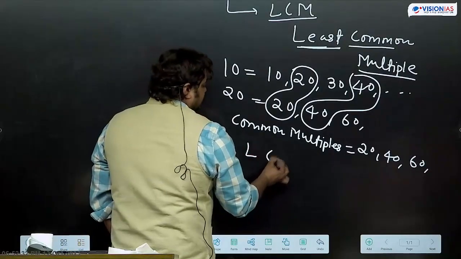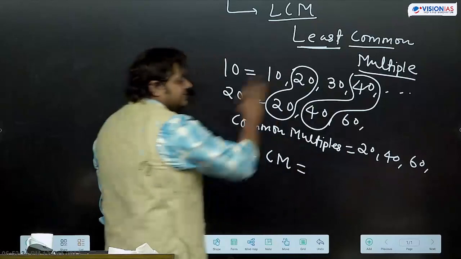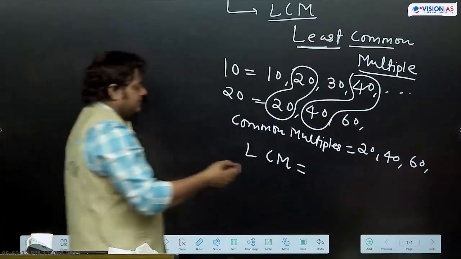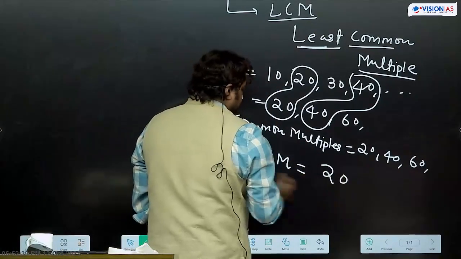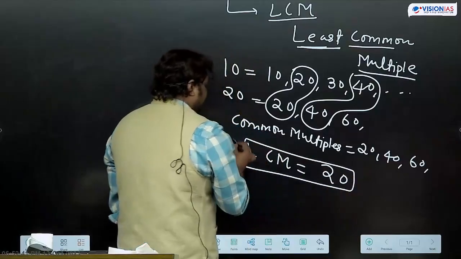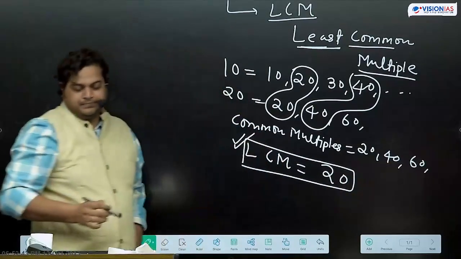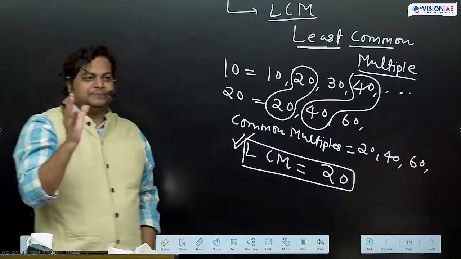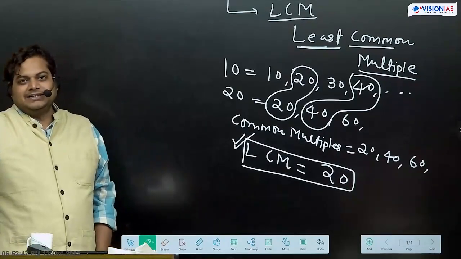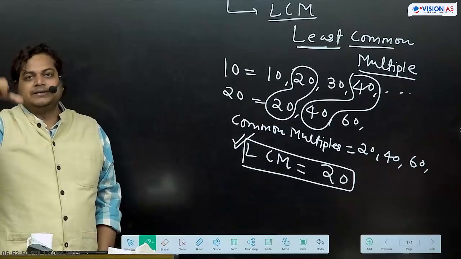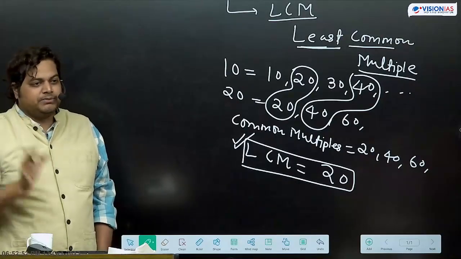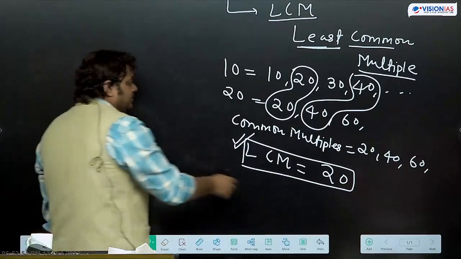So least common multiple, least क्या है इसमें? 20. So 20 will be our LCM. So ऐसे आसानी से we can calculate LCM if they are asking. Just look for multiples and see what are common, and उसमें भी least common multiple we need to look for.